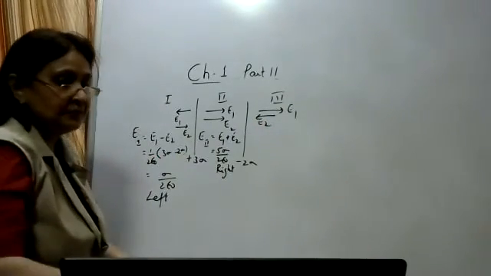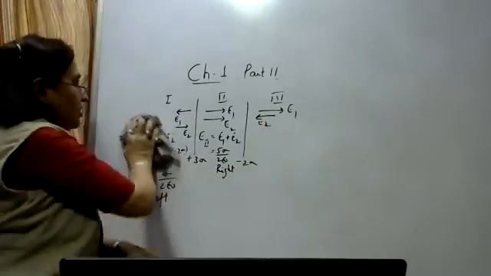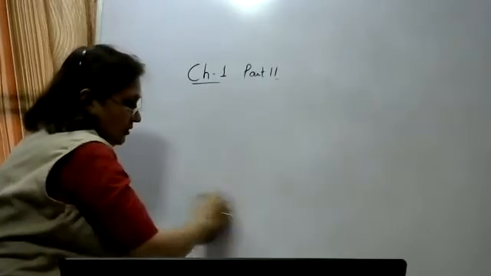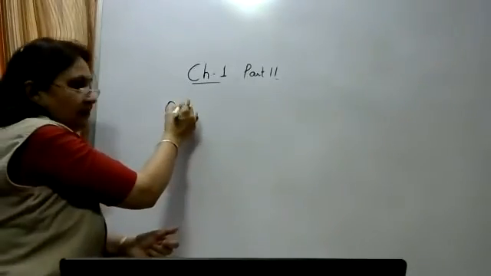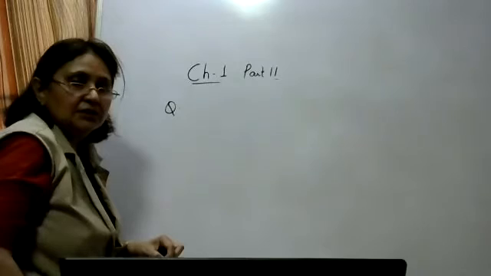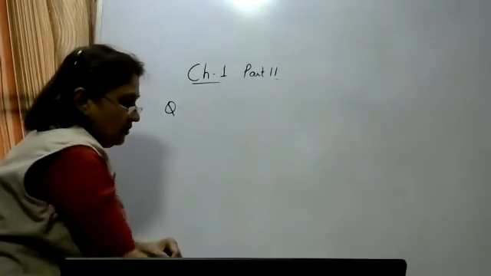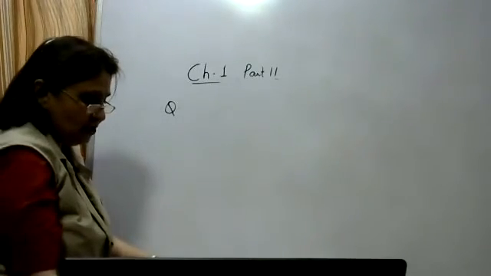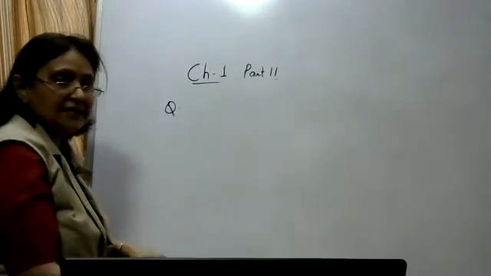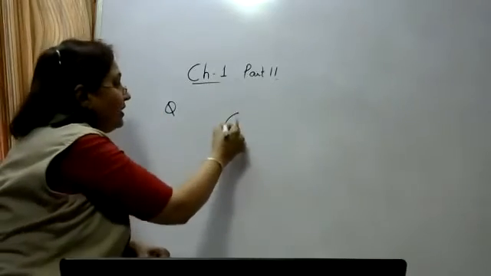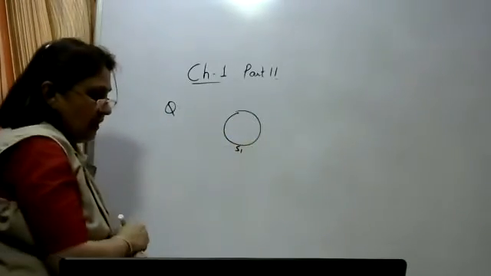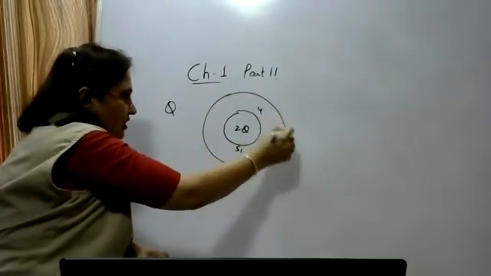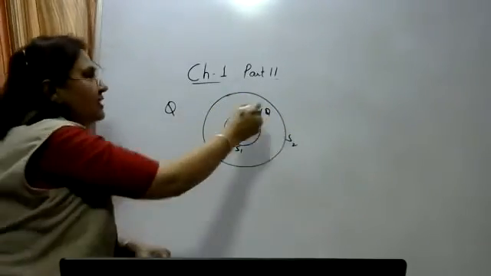Few more questions here we'll discuss. Find out the electric flux from S1 to S2. There are two spheres, S1 and S2. You have to find out the electric flux through S1 to S2. Now here I am drawing. S1 is a sphere having a charge 2q. S2 is a concentric sphere having a charge 4q between S1 and S2.